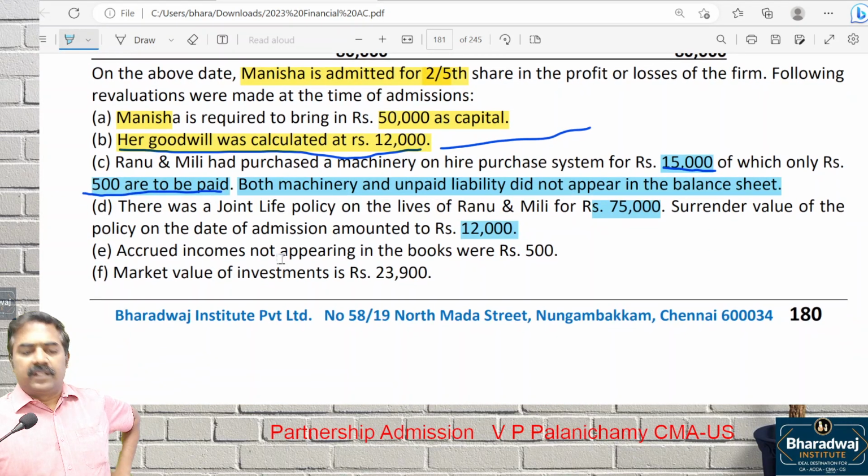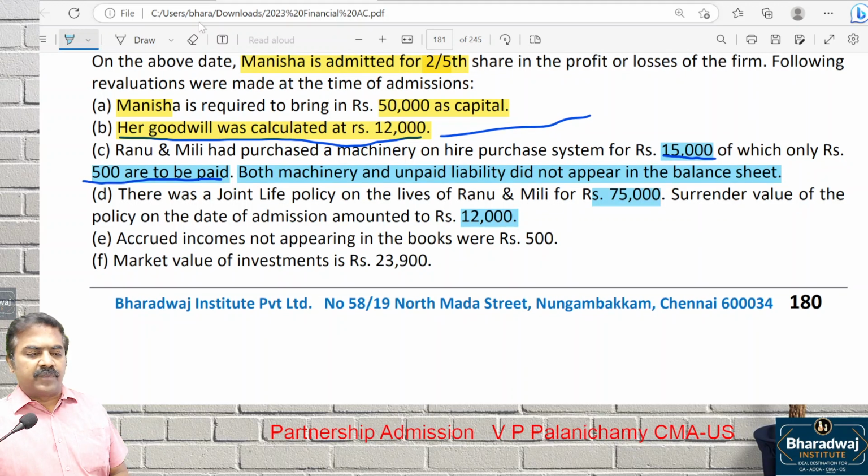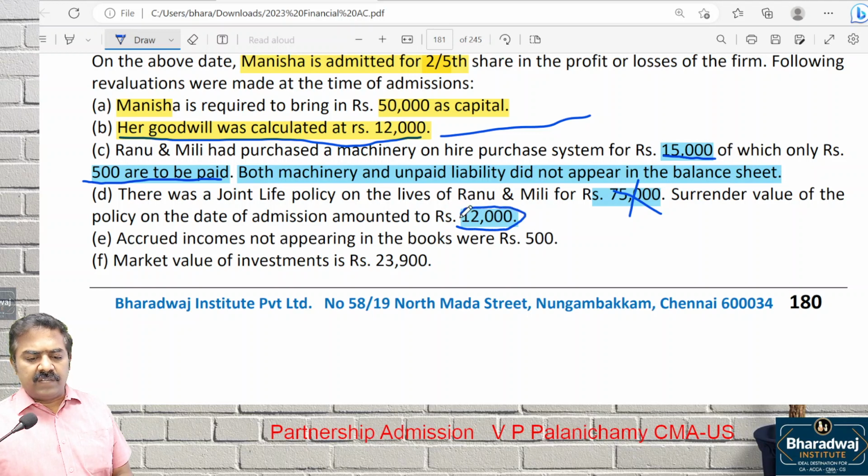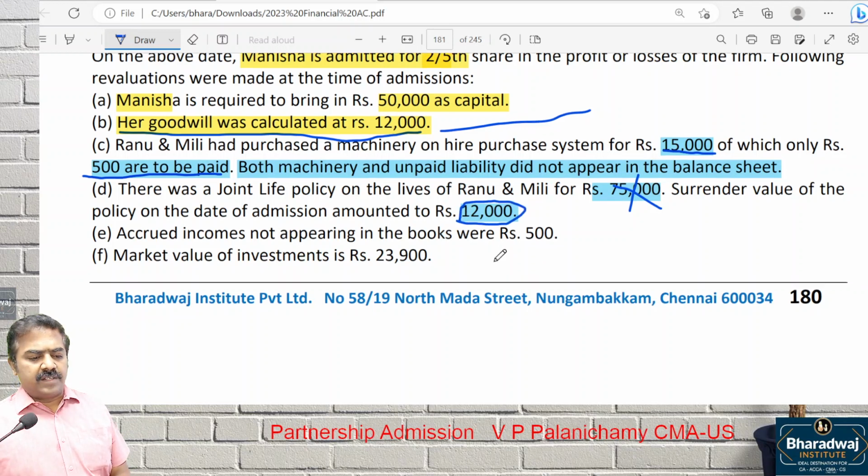Point number D formula. There was a joint life policy on the lives of Ranu and Billy for 75,000. Will you get policy value? No, policy value will not get. Then surrender value of the policy is how much? The surrender value will be adjusted.